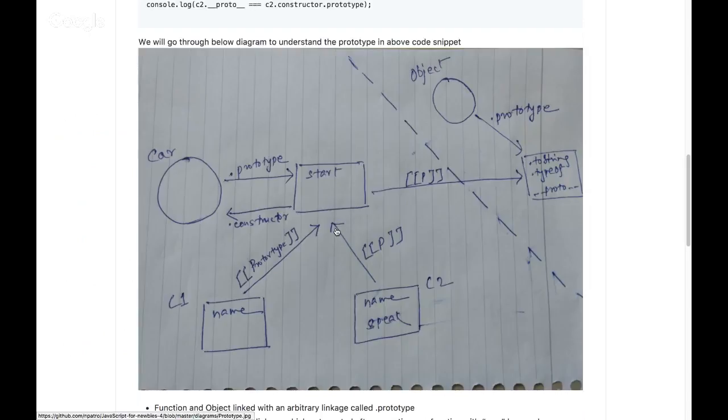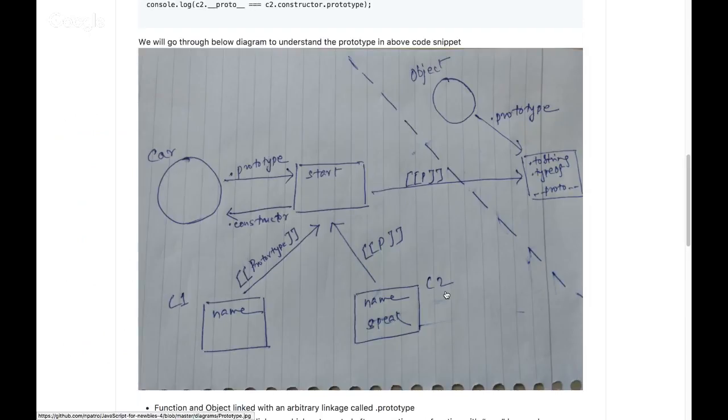Third thing, it turns out to be this object, that brand new object, whatever got created. So now this name property is a part of this object. And finally it returns the this keyword, which gets assigned to my variable c2, and that's how I named it c2.